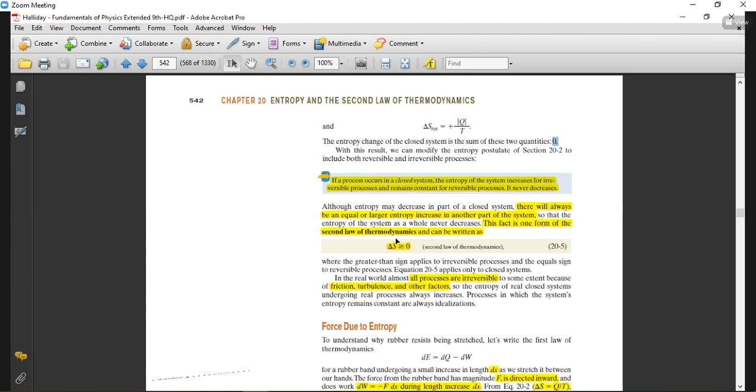So the second law of thermodynamics says that there will be a change. This is the second law of thermodynamics, that the entropy change will always be greater than zero. So it is either equal to or always greater than zero. It can never be negative, but in actual case, in our ideal phenomena, it will always be positive.